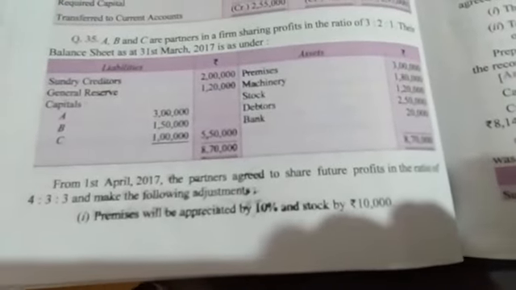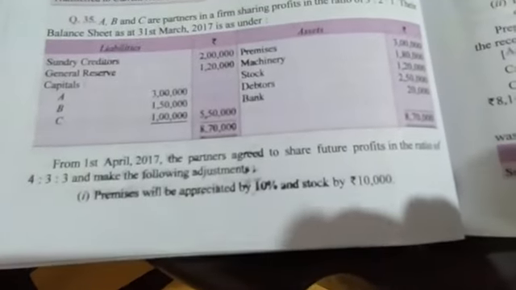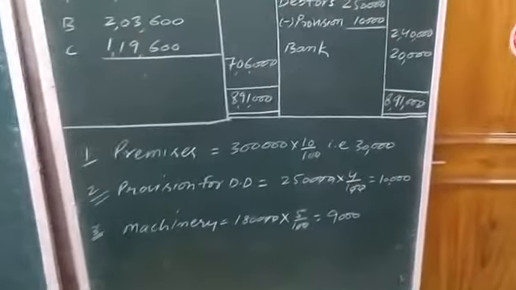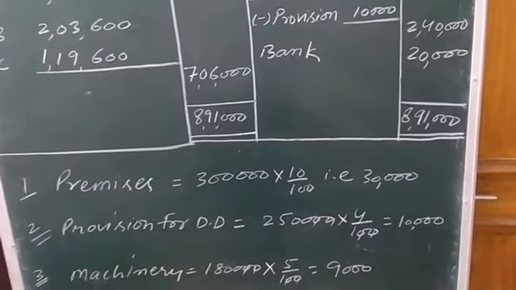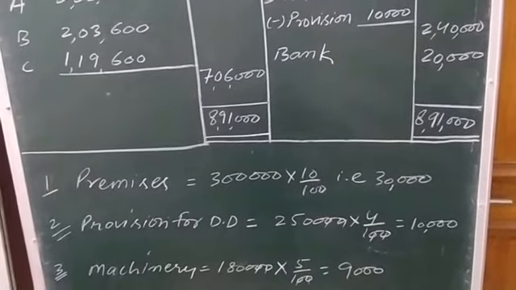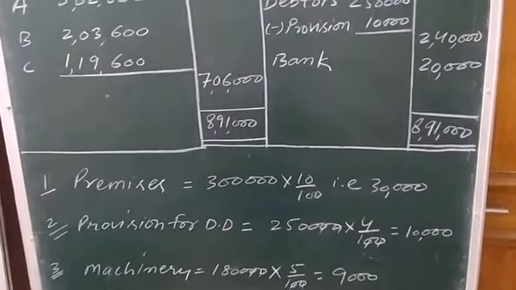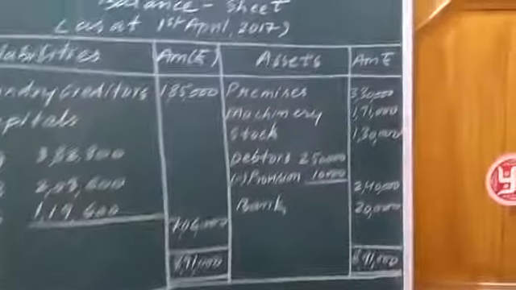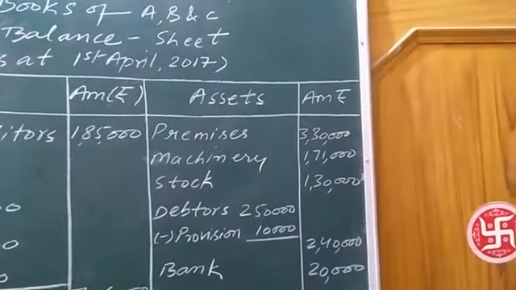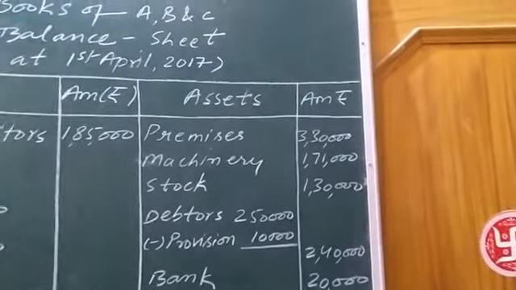Now, after this balance sheet, just see the additional information first. Premises will be appreciated by 10%. What was the figure related to premises? 3 lakh. Just calculate 10% of premises, it will be 30,000. Increase premises by 30,000. Just add 30,000 in 3 lakh rupees. The answer which we will be getting is 3,30,000. It will be posted in the balance sheet as per the revaluation of premises.